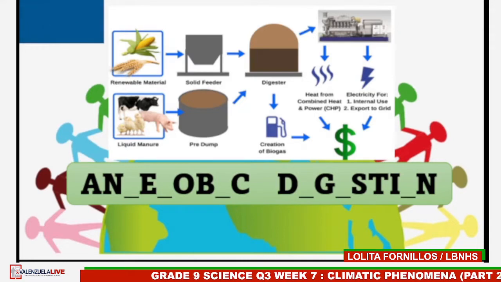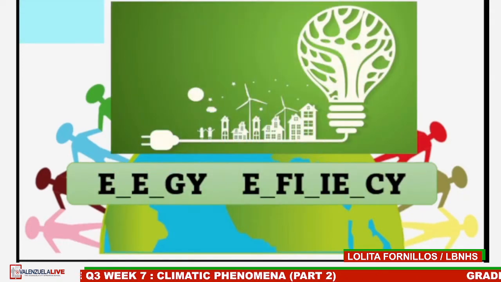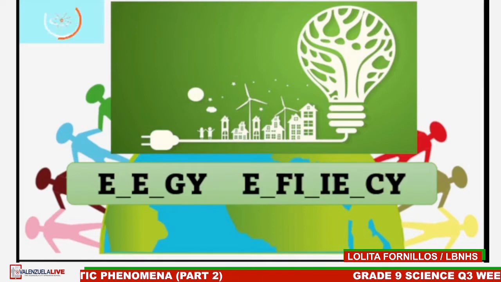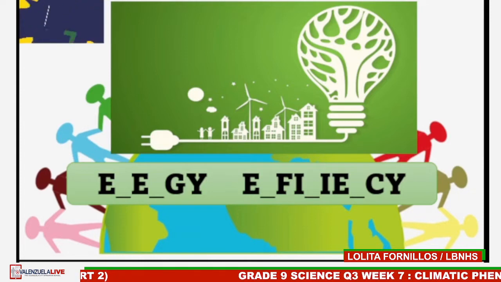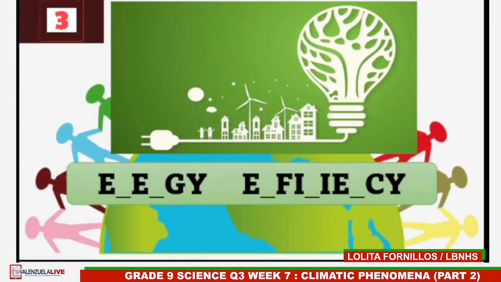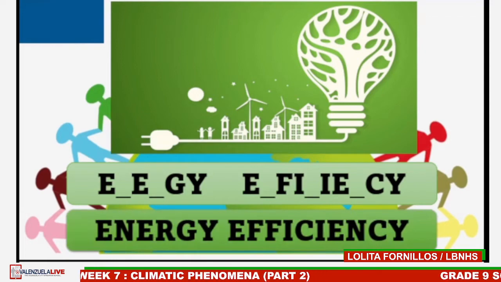The answer is anaerobic digestion. And for the last one, what are these words? Type your answer now. Time's up. The answer is energy efficiency.